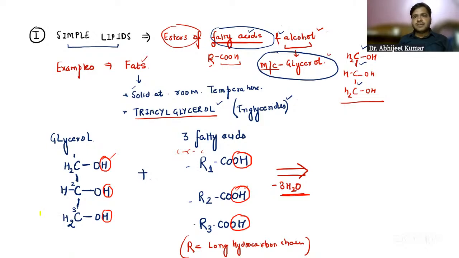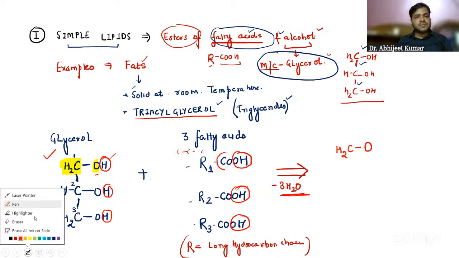Over here you can simply see that this part is remaining, and one oxygen over here. So let us copy what is remaining from glycerol: CH2, with an oxygen, is remaining. Now from here we will use this part.